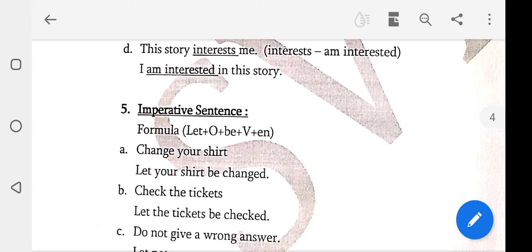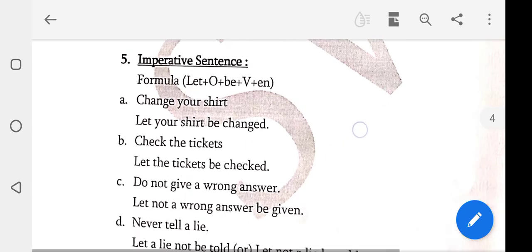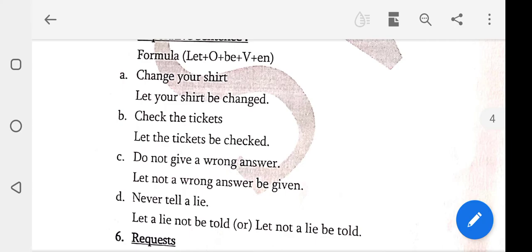Students, I will tell another example for you. Open the door. Once again, I will tell the formula: let plus object plus be plus verb 3. Open the door. Let the door be opened. One more example for you. Don't beat the dog. Let the dog not be beaten. Check the tickets. Let the tickets be checked.